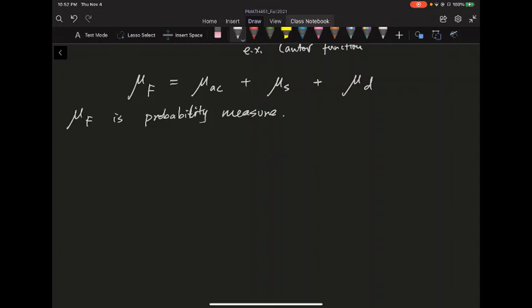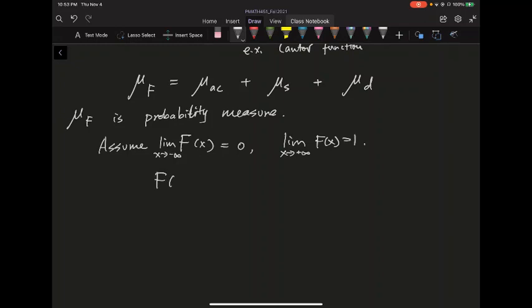If it's a probability measure, then the natural thing you do is the following. We talked about this when we talked about the Lebesgue-Stieltjes measure: you can make this f such that the limit as x goes to negative infinity is equal to 0, and when x goes to positive infinity, f gives you 1.